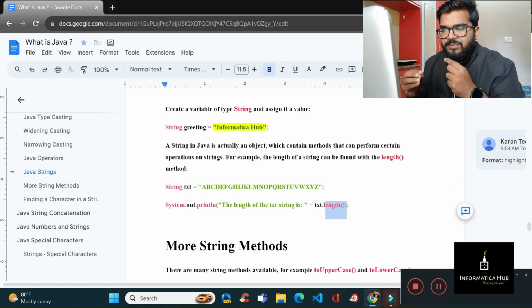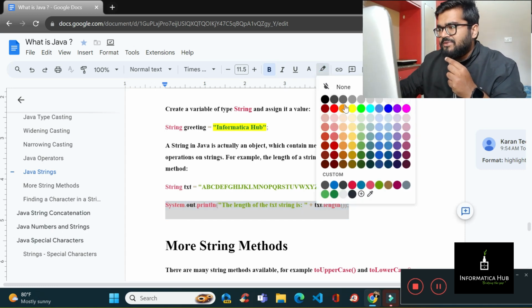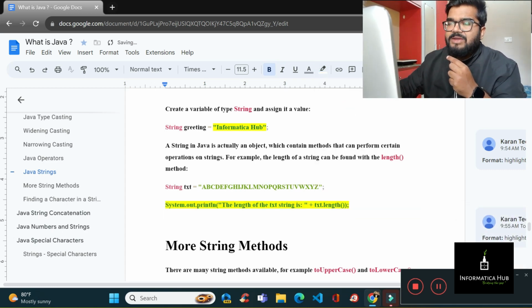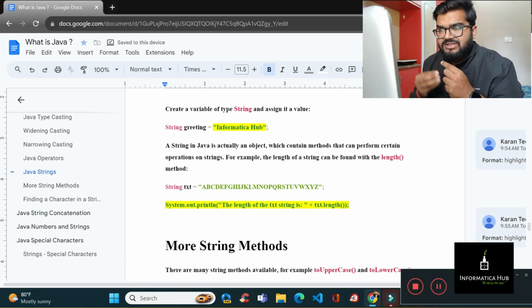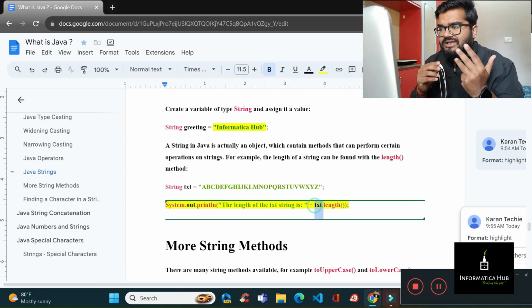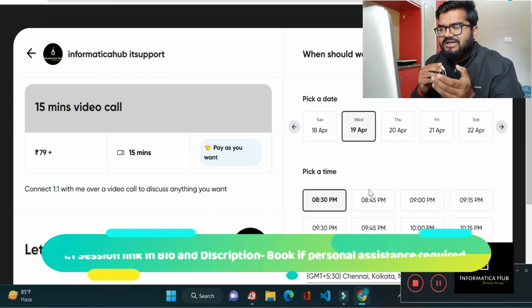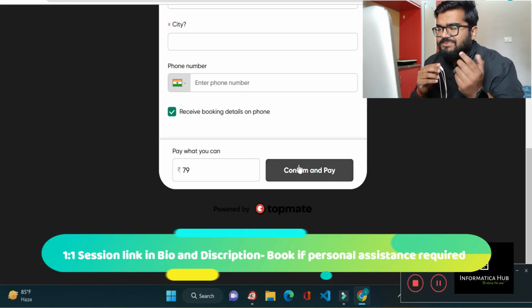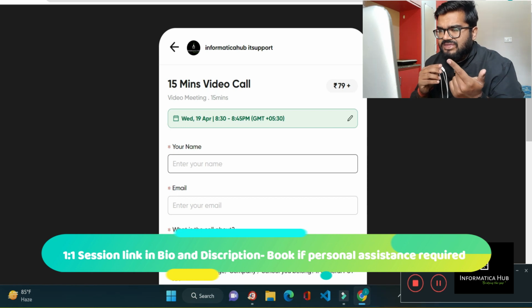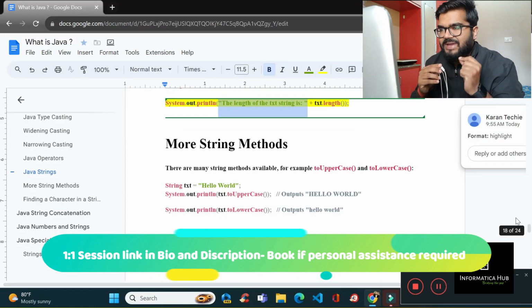This is the predefined function that will be used to calculate the length. So just keep in mind, whenever someone asks how you are going to calculate the length of a string, remember that you have to use a function like txt.length. Txt is the variable name, then dot length. Keep this point in mind, that is how you can calculate the length of the string.